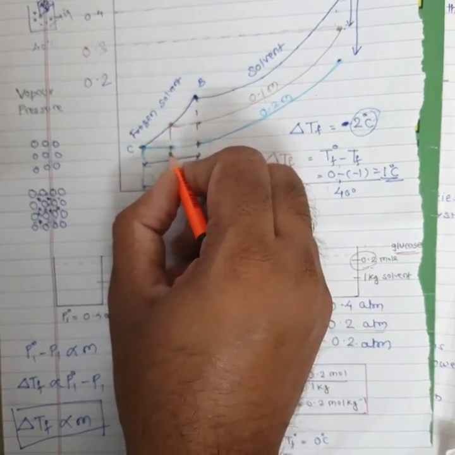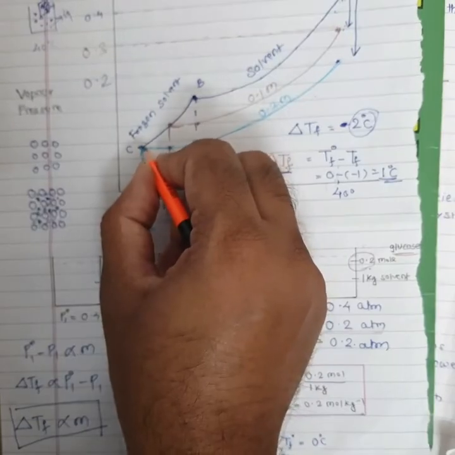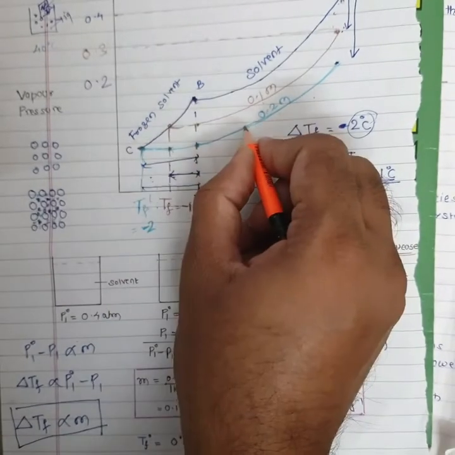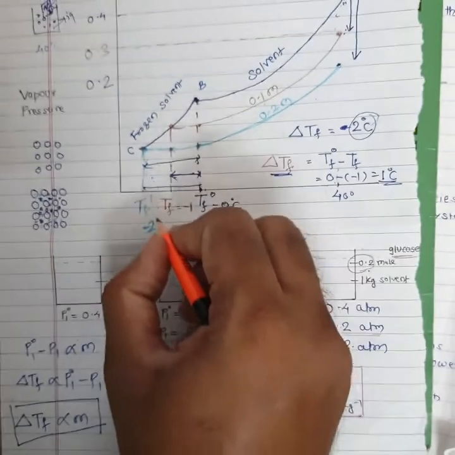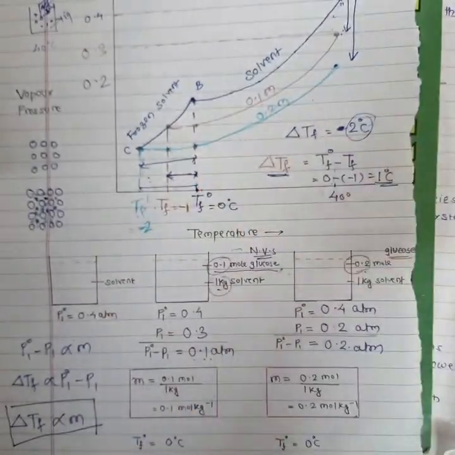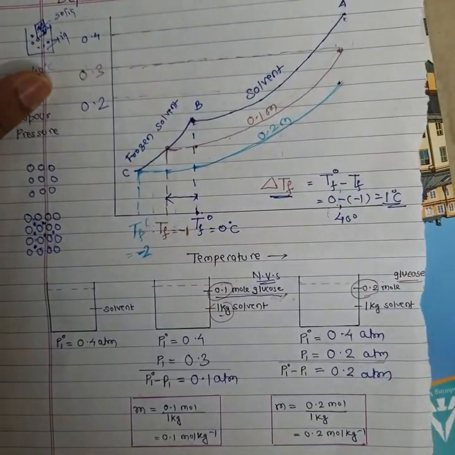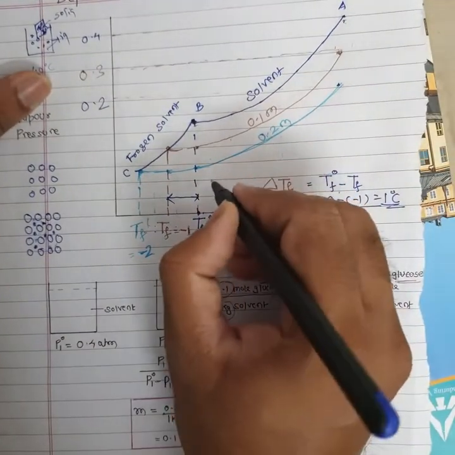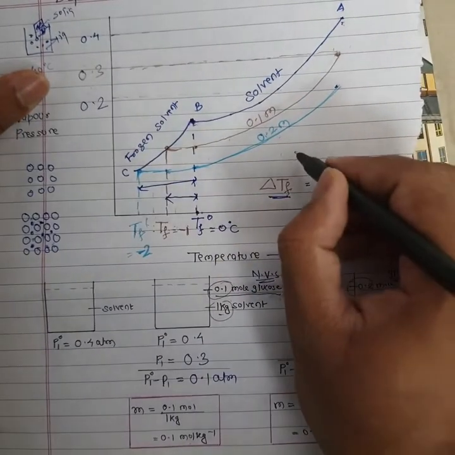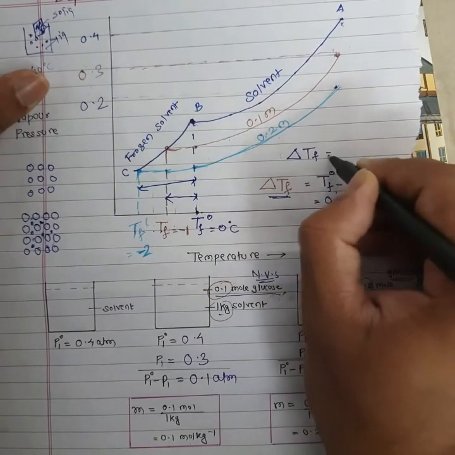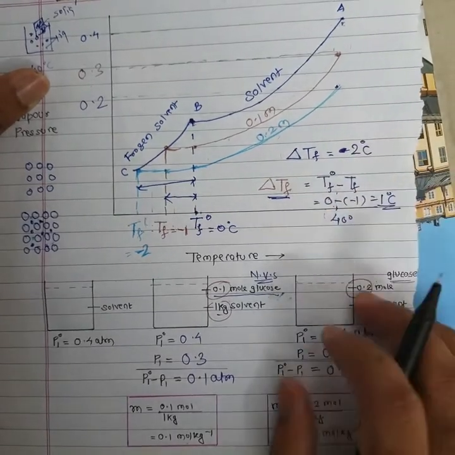If you decrease temperature further, vapor pressure goes on decreasing, and suppose at this temperature, vapor pressure of this liquid solution, or vapor pressure of this 0.2 molar solution becomes equal to vapor pressure of the solid, and class, that will be the freezing point of 0.2 molar solution. So my 0.2 molar solution freezes at minus 2 degrees Celsius. You can see here depression of freezing point is from 0 to minus 2. So in this case the depression of freezing point is by 2 degrees Celsius.